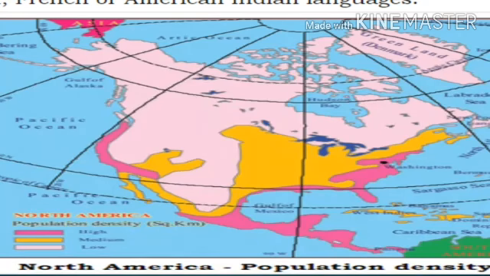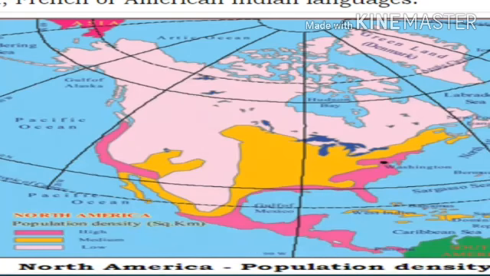Baby pink shows low density, so the population is very less. Yellow shows medium density of population spread in the USA and Canada. And last, dark pink is the high density population.